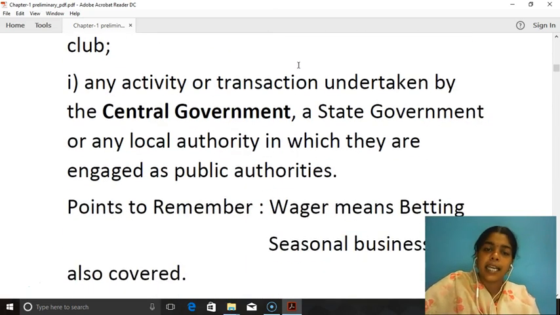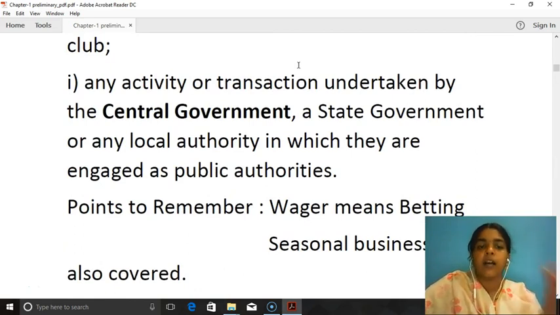Next, any activity or transaction undertaken by the central government, state government or local authority in which they are engaged as public authorities.